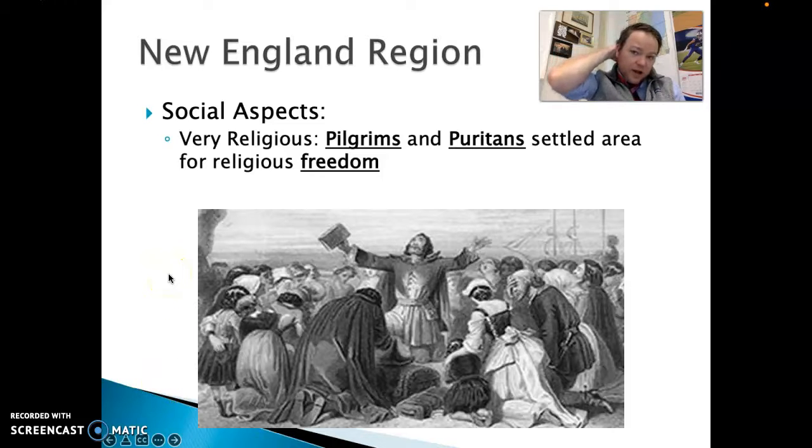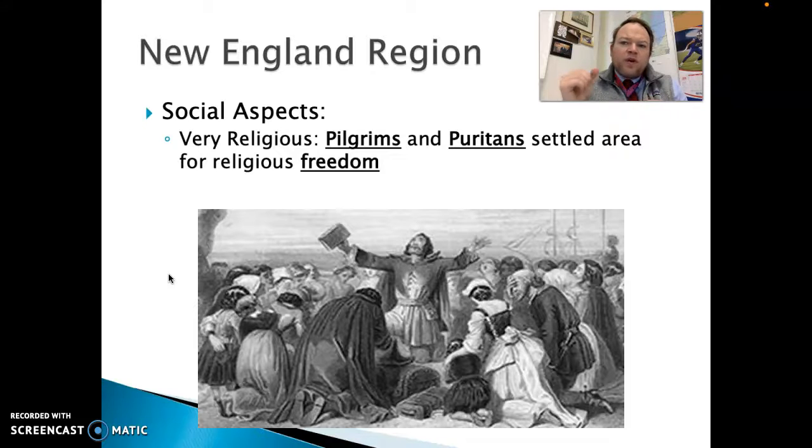Social aspects. This kind of got into what we were just talking about. This was an area where first the Pilgrims in 1620 arrived and settled at Plymouth Rock, and we talked about that earlier in the year when looking at the three different early American colonies. And then later the Puritans, who basically absorbed the Pilgrims, even though the Puritans were a little bit more focused on religion than the Pilgrims were.